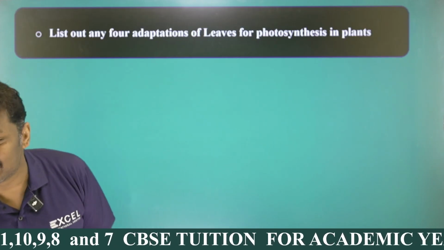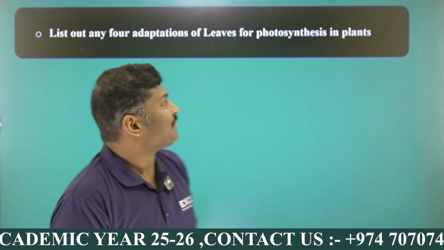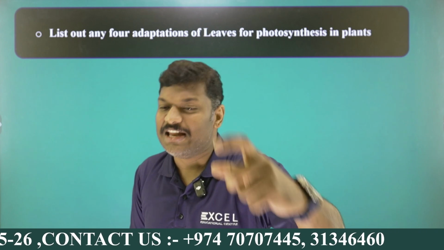Here you can see there is a question on the top. List out any 4 adaptations. The word adaptation is very familiar to you, and each and every organism has its own adaptations. Here you can see, list out any 4 adaptations of leaves for photosynthesis. Actually, we studied different other adaptations, but this is an important topic, right? List out any 4 adaptations.